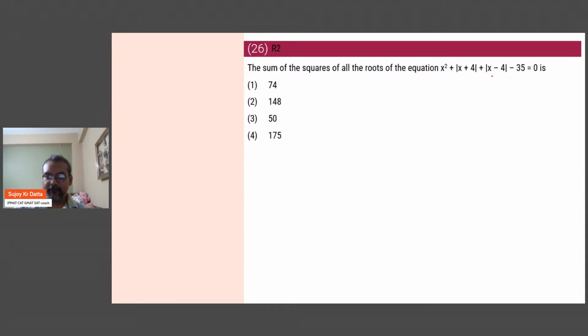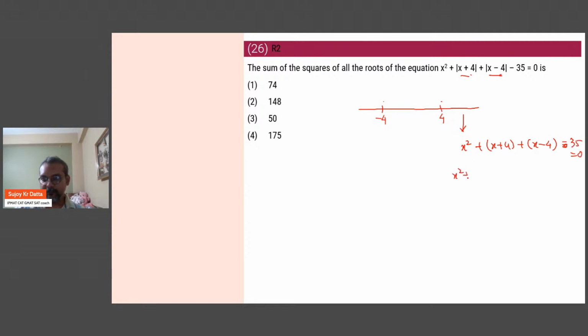So here we have two modulus terms, so the points would be 4 and -4. So we have to solve for the three regions. On the right hand side of both the points, both modulus terms will be positive. So we'll remove the mod signs and just retain the sign. So plus and plus, and that is -35 equal to 0.